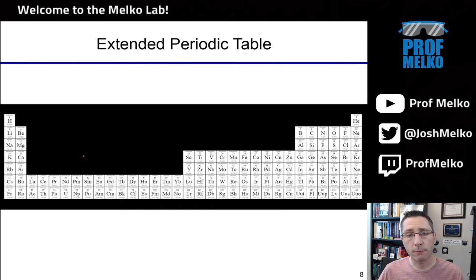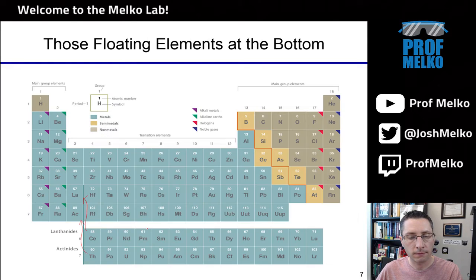But this is strictly more correct. The periodic table would look something like this. Of course, it's really hard to show this on a website or a book page. So typically we take these elements and just move them down here. Everything's a little bit more compact, but that's why they're floating there at the bottom.